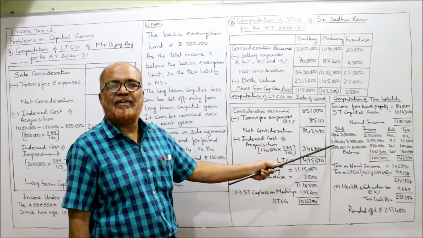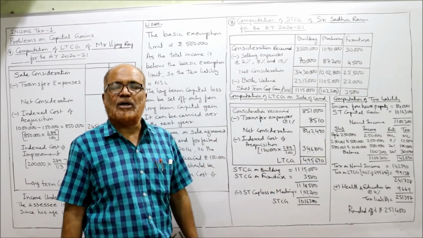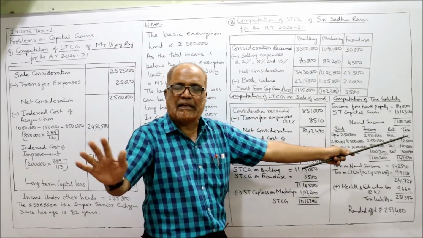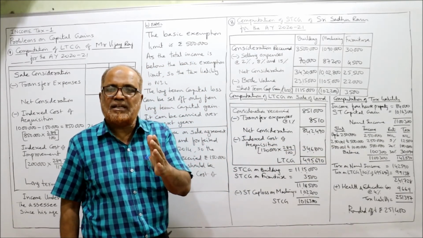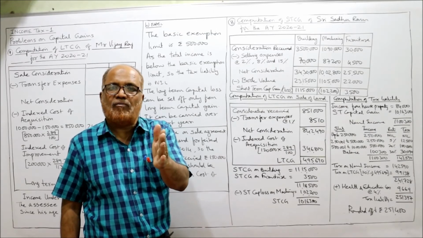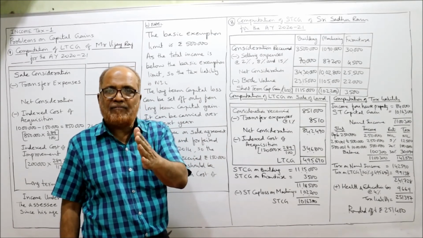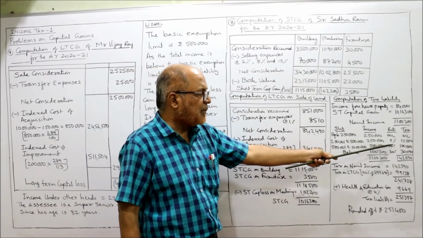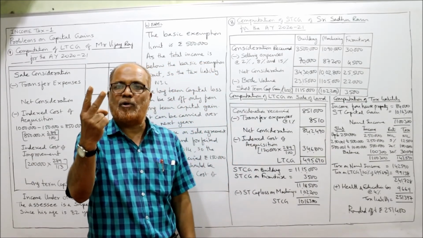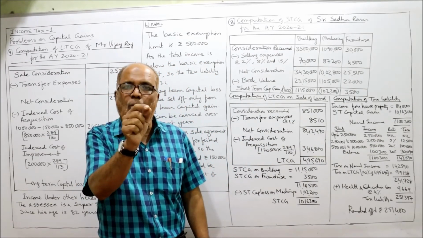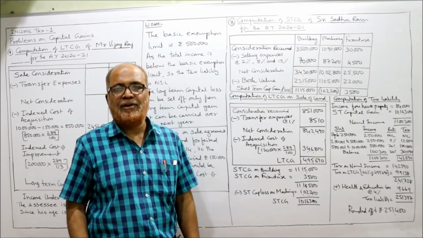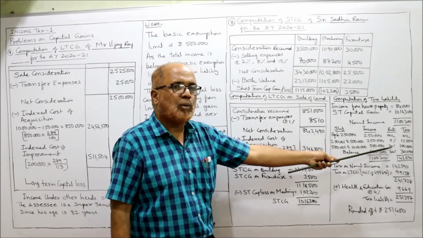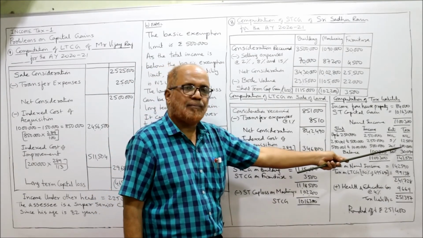So slabs are, first slab up to 2,50,000. Up to 2,50,000 income is 2,50,000, rate nil, tax nil, basic exemption limit. Now second slab 2,50,001 to 5 lakh. The total income will be 2,50,000 on which 5%, 12,500. Second slab over. Third slab 5 lakh 1 to 10 lakh rupees. Income is 5 lakh. The rate of tax is 20%. So 20% of 5 lakh, 1 lakh.